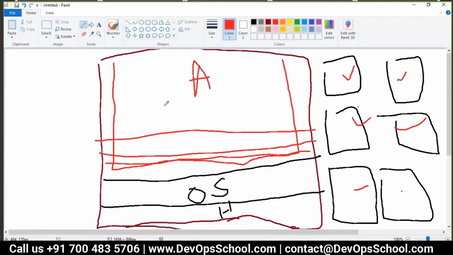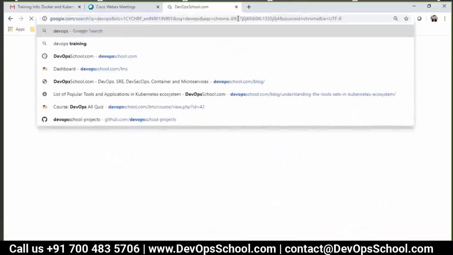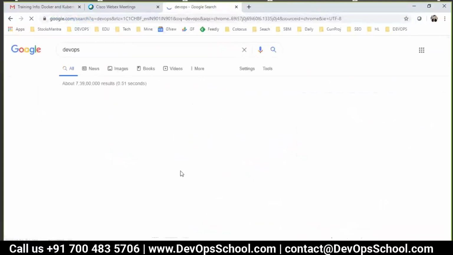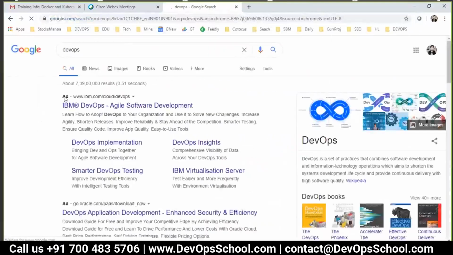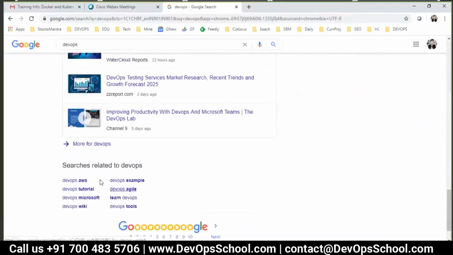So let me ask you one thing. In the last how many years have you clicked any ads? Let me put it this way. I go to my browser, I search DevOps, only DevOps, and see here, this is the ads. This is an ad. On the right side also there are some ads, and on the downside also, these all are ads.